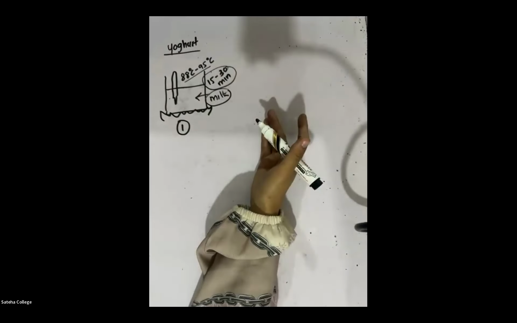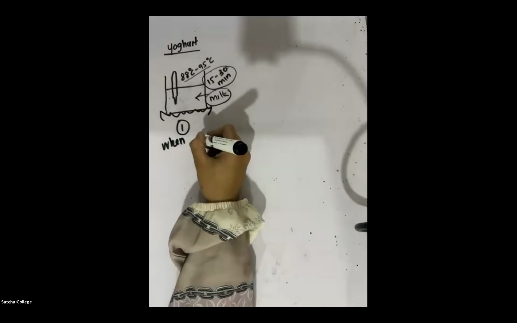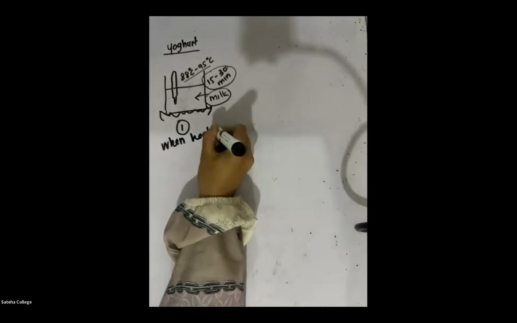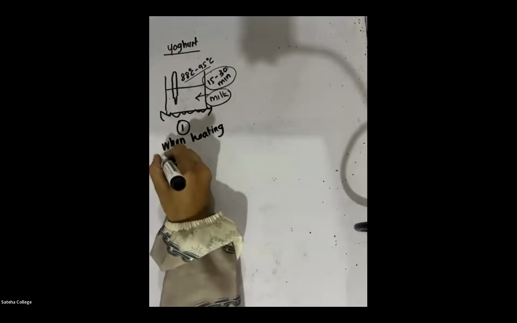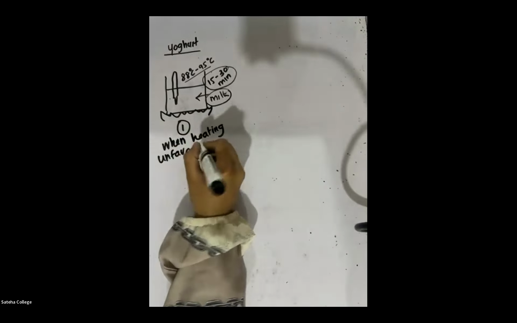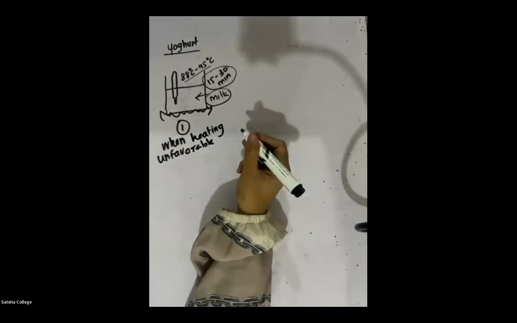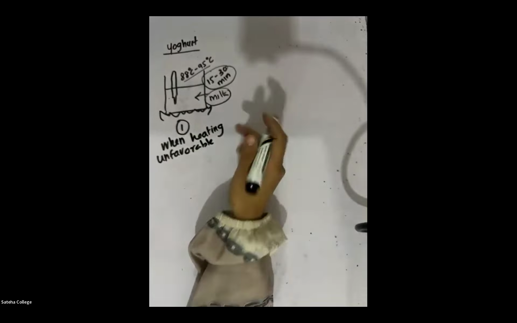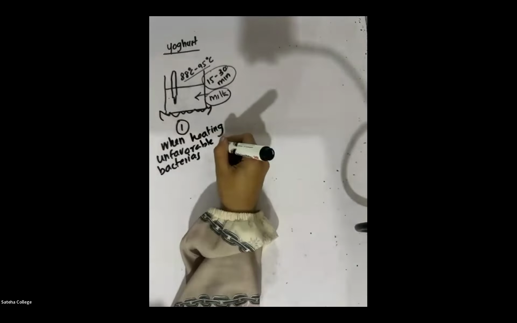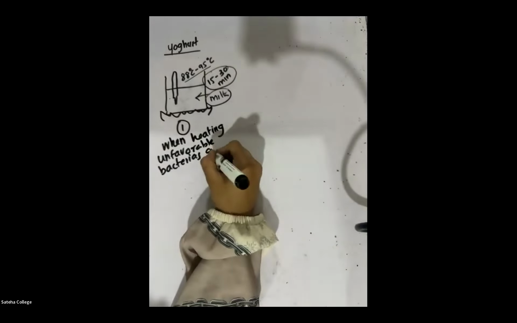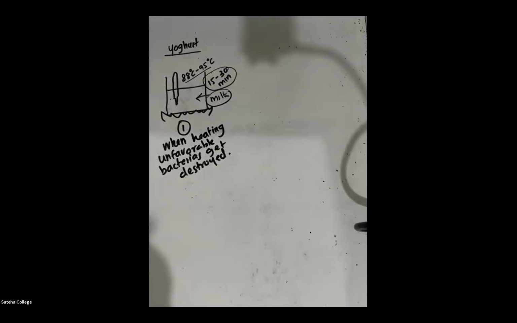When heating, all the unfavorable bacteria will get destroyed. Unfavorable means bacteria we don't need for this process, harmful bacteria. So when heating, unfavorable bacteria get destroyed. That's why we have to boil the milk.